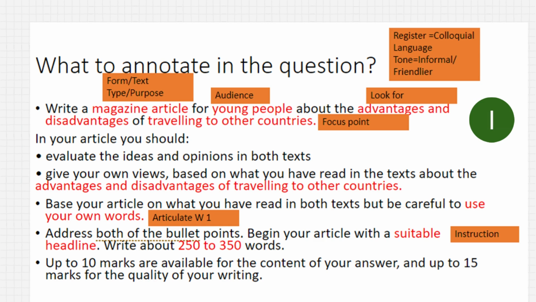Up to 10 marks are available for the content of your answer and up to 15 marks for the quality of your writing. The content of the answer, that is your 10 marks, will be coming from the reading objectives, the way we analyzed the two texts yesterday and how we are going to do it today. You will be further gaining your understanding on that and you will follow it. 15 marks for the quality of your writing. So I will be telling you what should be the quality of writing when you are writing an article, and you will follow through.